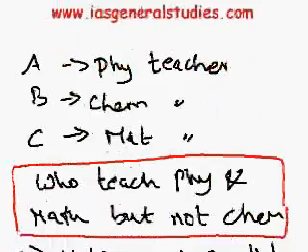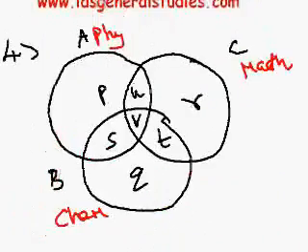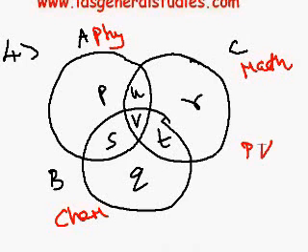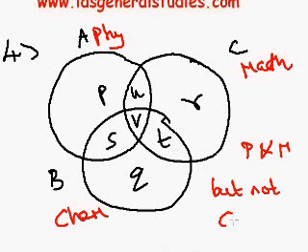Who teach physics and maths but not chemistry? I'll give a few seconds, and afterwards I will tell the answer. Then you can verify whether your answer is correct or not. If you have understood the concept, you should surely tell the correct answer. So I'll give some time now.